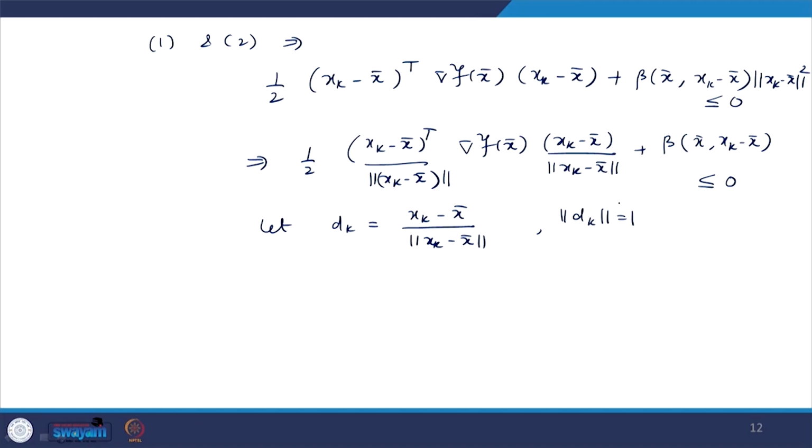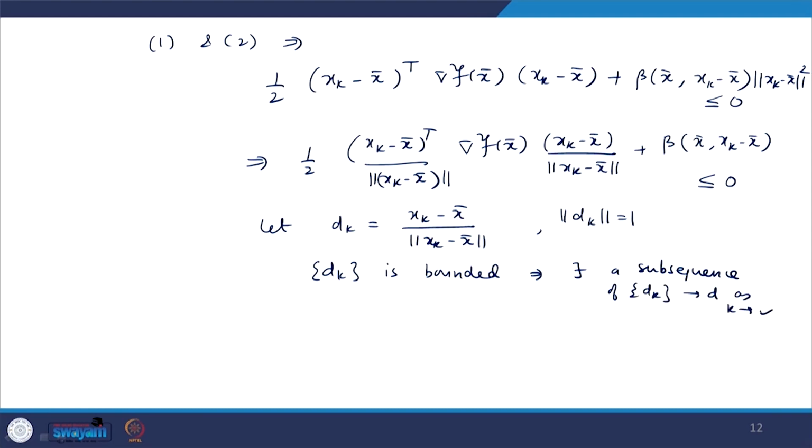So, there will exist a subsequence of d_k such that d_k will converge to d as k tends to infinity. So, the sequence d_k is bounded, and this implies there will exist a subsequence of d_k which will converge to d as k tends to infinity.